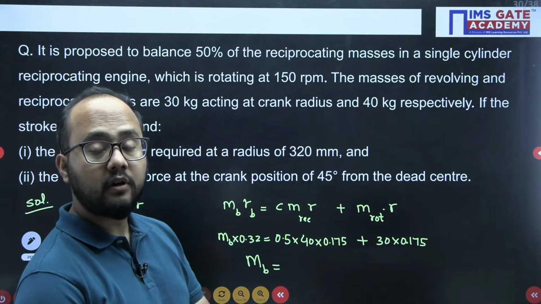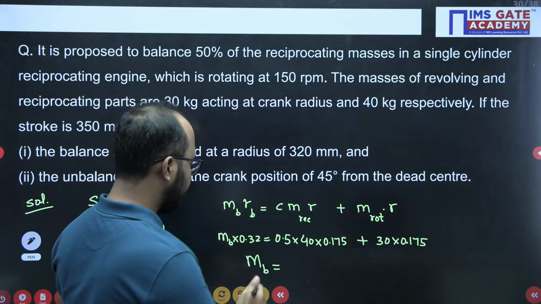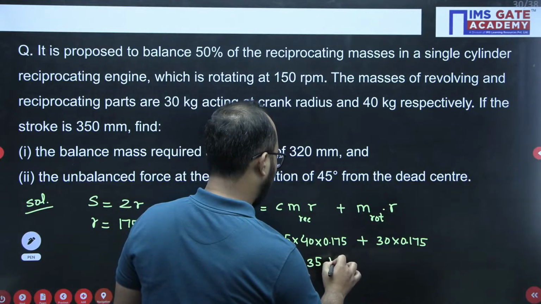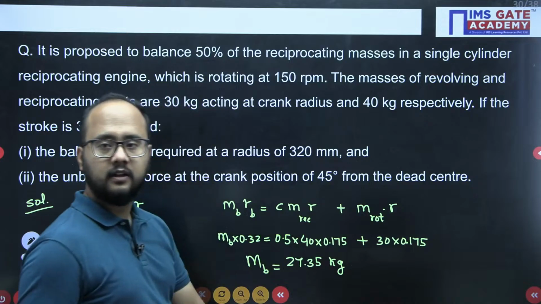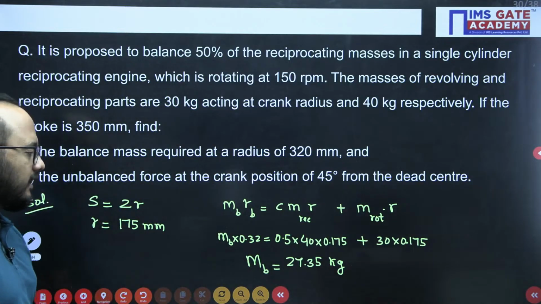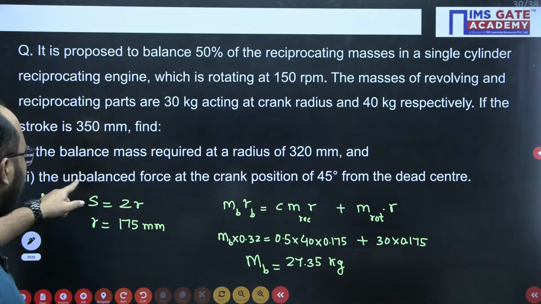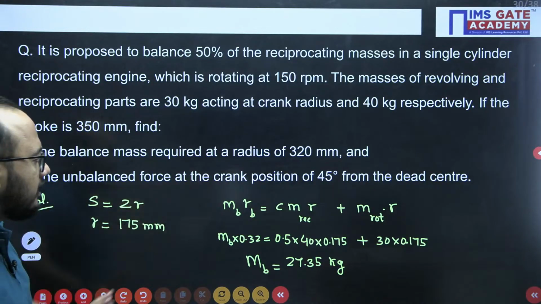It will be what? Approximately 27. Yes, correct. Approximately like this you will get the answer. Correct, Vinay. Yes, absolutely. Now, unbalanced force at the crank position 45 degree from the dead center.